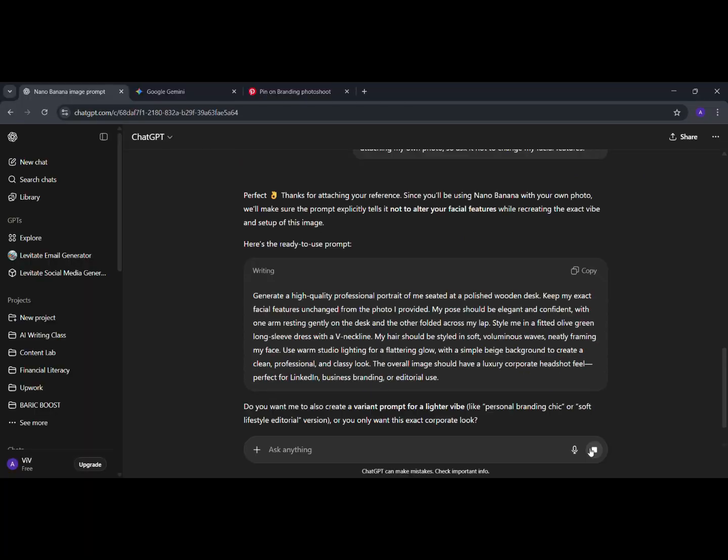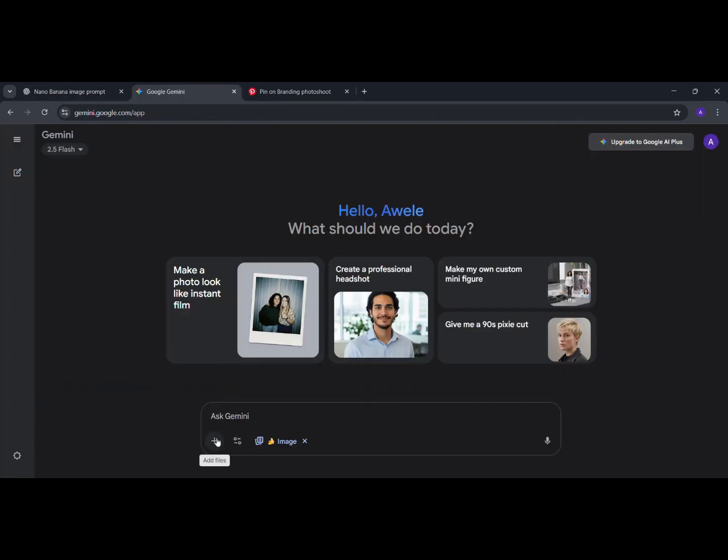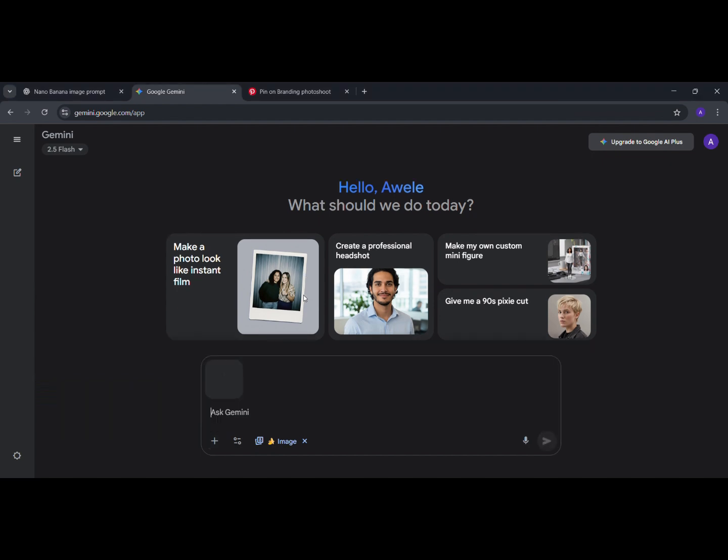I copied the prompt and then I moved over to Google Gemini. I activated the create image feature, that's what we know as Nano Banana, right? I uploaded my picture as a reference, I pasted in the prompt and let it generate.